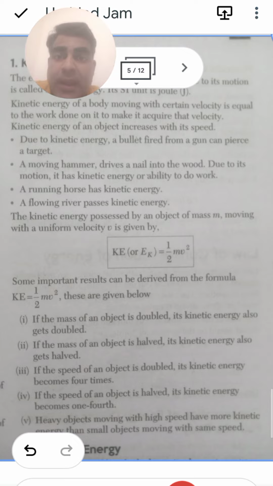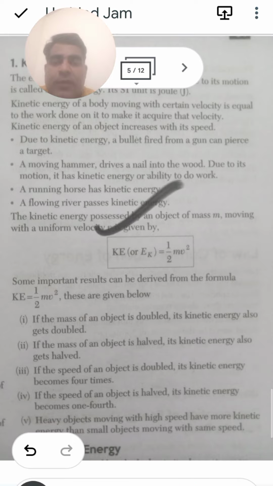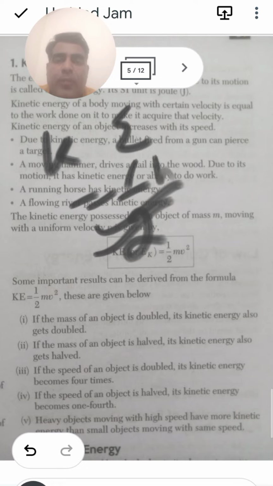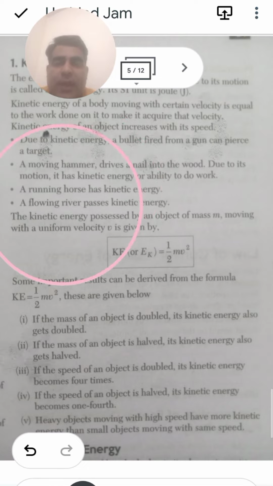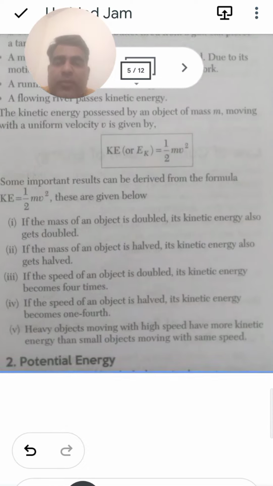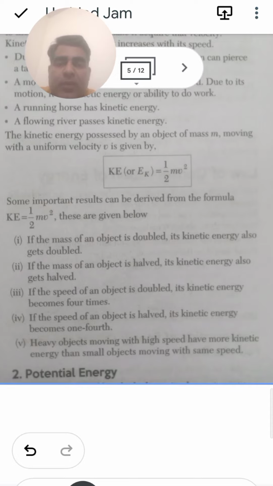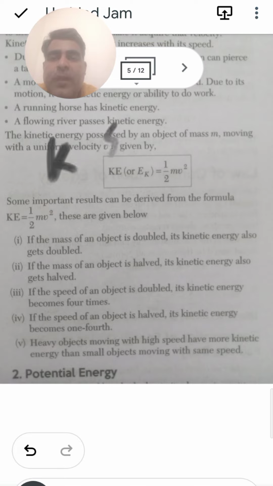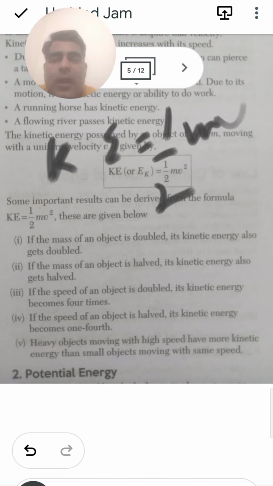A running horse has kinetic energy. If anything is moving, it has kinetic energy. The flowing river has kinetic energy. In this case, the value of the kinetic energy is equal to half mv square. An important result which can be derived from the formula of kinetic energy, which is given as half mv square.